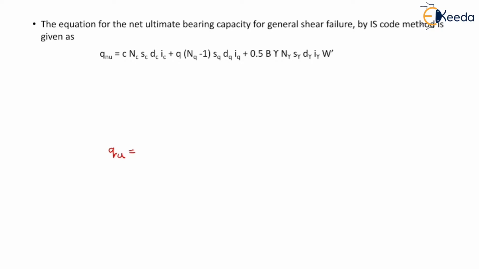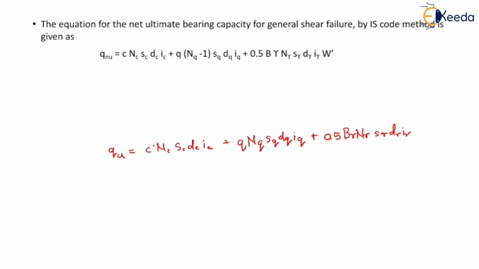So as per Vesic equation, qu = c' Nc sc dc ic + q Nq sq dq iq + 0.5 B gamma N gamma s gamma d gamma i gamma.